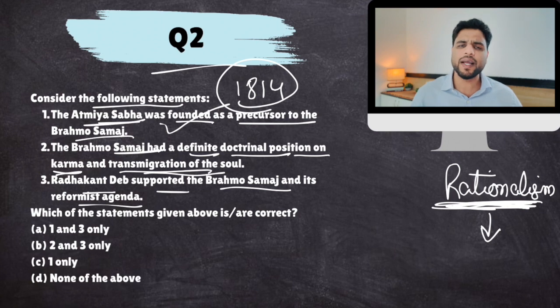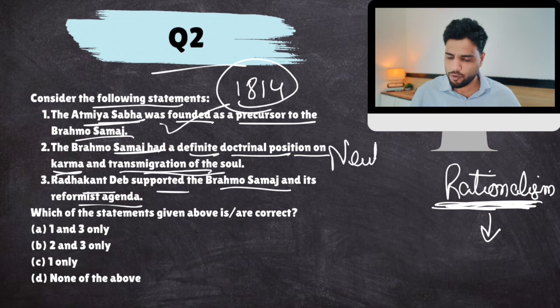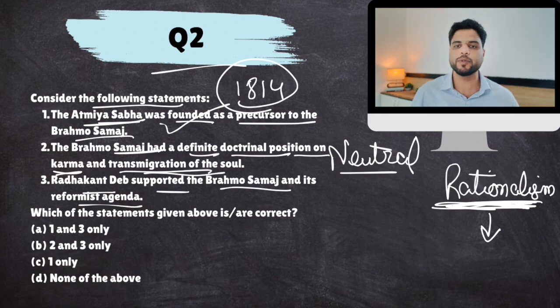That is why they neither opposed nor completely accepted the concept of transmigration of soul. They maintained a neutral stance: if you want to believe in it, believe in it; if you don't, don't. So they did not have a definite position. They had a neutral, agnostic stance.